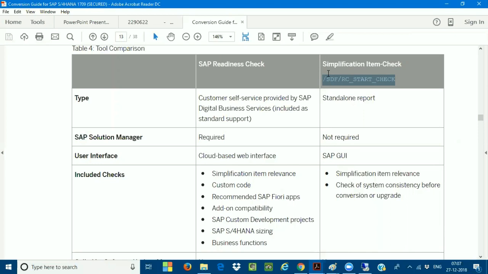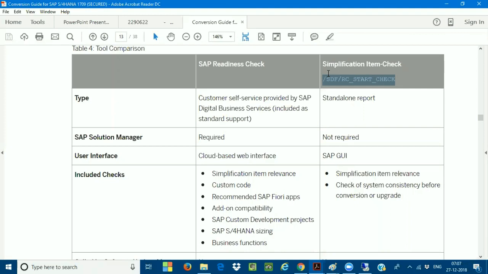Once the report activity has completed, it will throw the log. In that log, it will tell what required configurations are missing. Very, very important. Some configurations are mandatory before you do the conversion, from the finance point of view, the SD point of view, the MM point of view, like different function modules. It will give the error log, and in that error log we have to see what is missing.